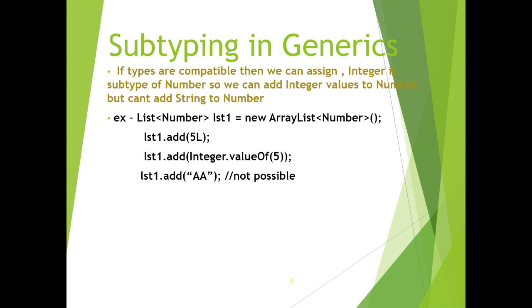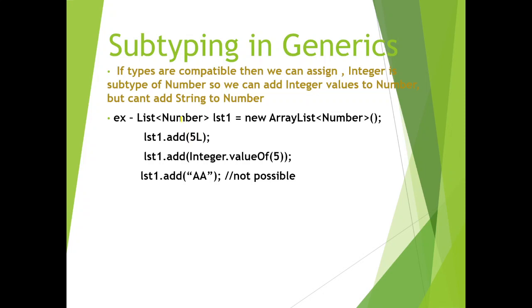This is a very important concept, subtyping in generics. So whenever we create any collection with strong typing, right? So List of Number lst1 equals new ArrayList of Number. Again, one more thing: any type specified on the left side is always considered, any type specified on the right side is ignored. So this Number we can specify or not specify, it doesn't make any difference to the compiler. So when I say on the left side List of Number, it will accept Number only.